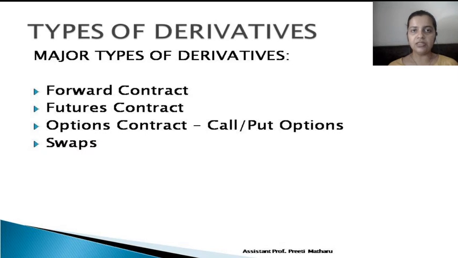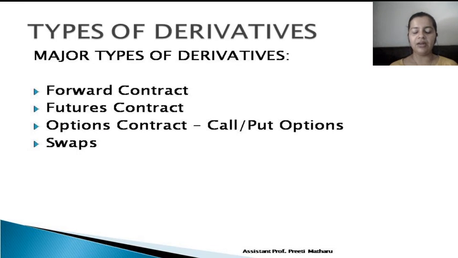So futures are what? It is a standardized contract, that is predetermined quantity and predetermined price will be there, and it is traded on the exchange. So forwards and futures are similar, but the major difference is what? That forward is customizable, whereas future is standardized. Forward is direct or OTC, that is over the counter, whereas future is exchange traded.